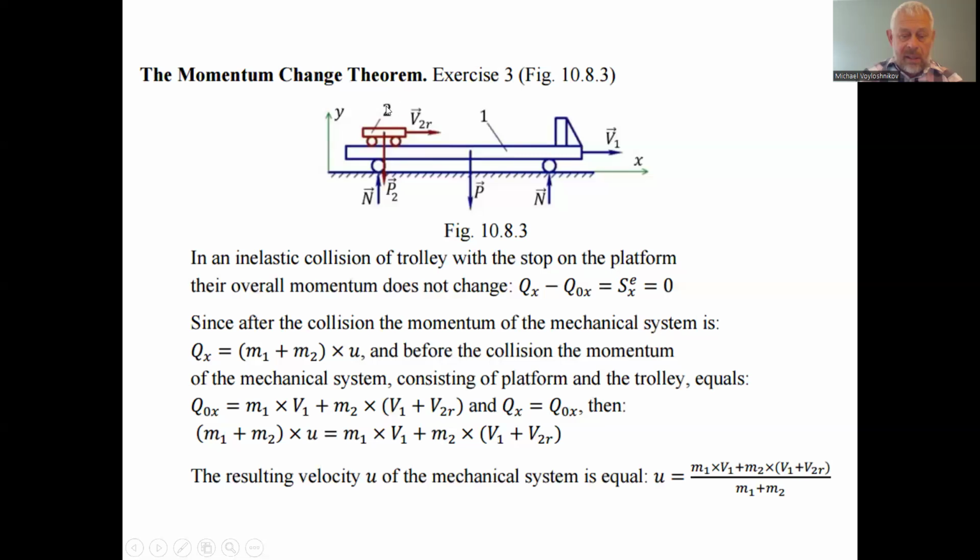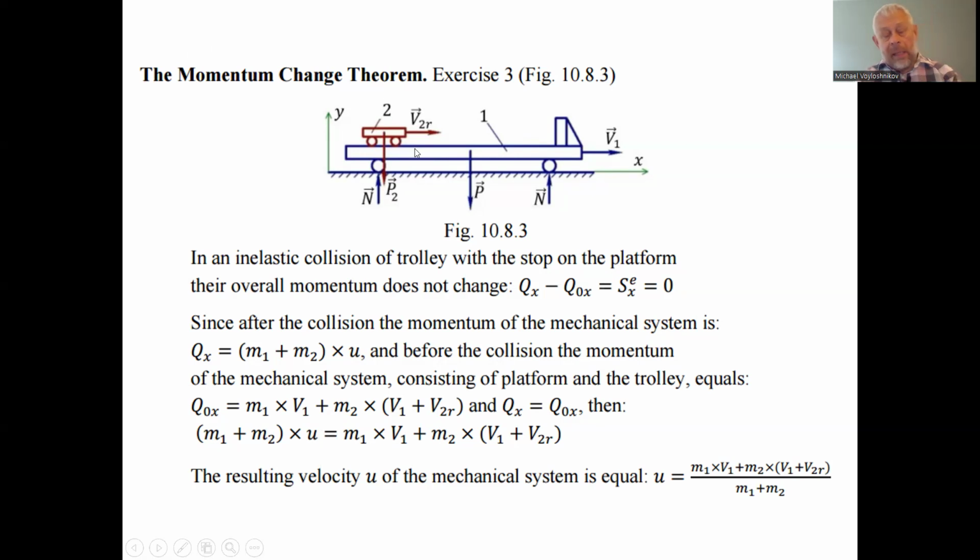Formally, this is a complex motion consisting of the transfer motion of the system of coordinates, the system associated with the platform and moving together with the platform, and the relative velocity.